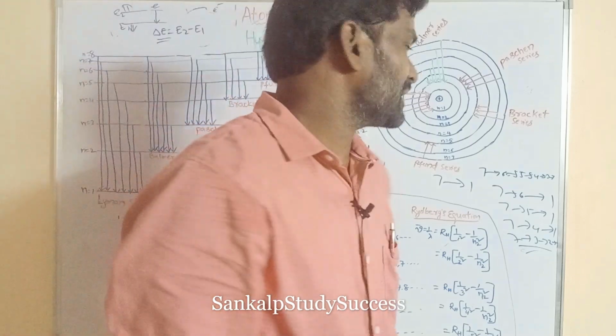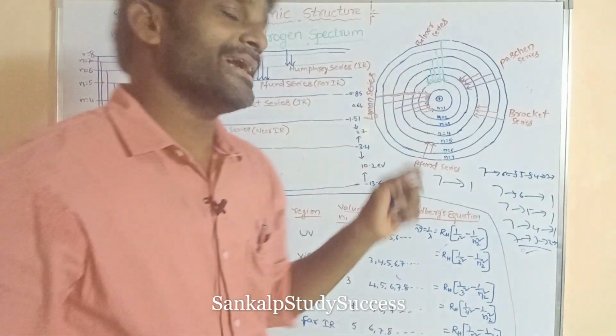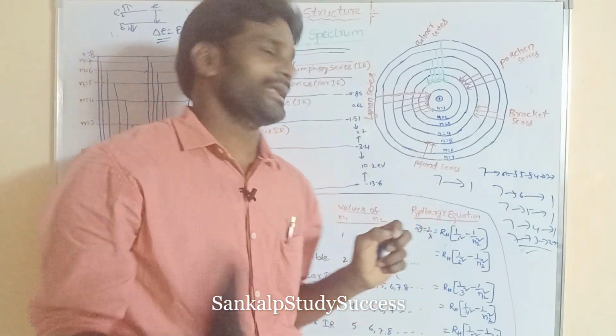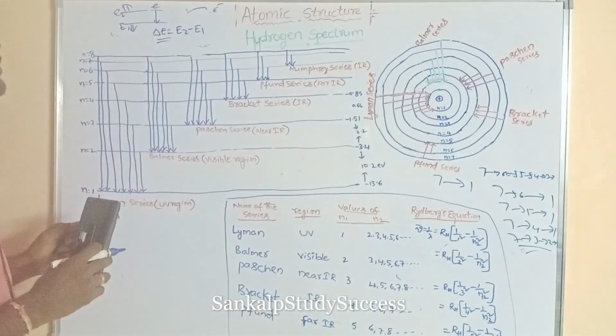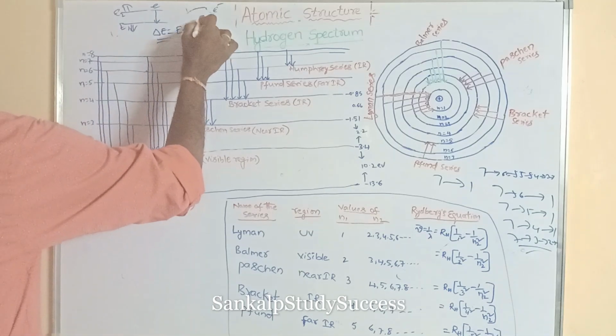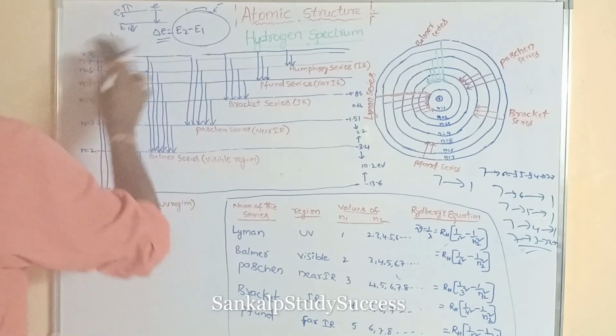So that is the radiation. Here the energy is emitted in the form of radiation. Radiation means light. So blue light is obtained.